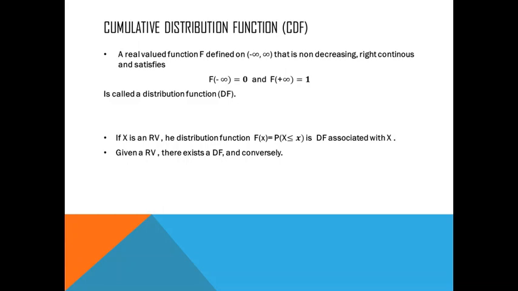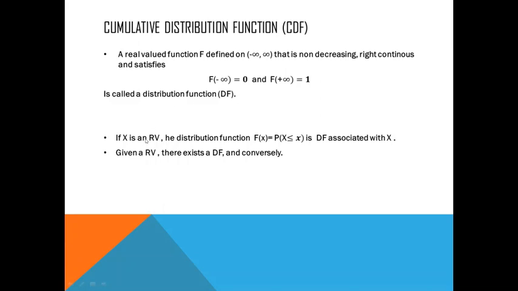A real valued function capital F defined on the real line that is non-decreasing, right continuous and satisfies F of minus infinity equal to 0 and F of plus infinity equal to 1 is called a distribution function or a cumulative distribution function. That is, this distribution function is a function which is defined from the set of real numbers to the closed interval 0, 1 such that it is non-decreasing, right continuous and satisfies these conditions.